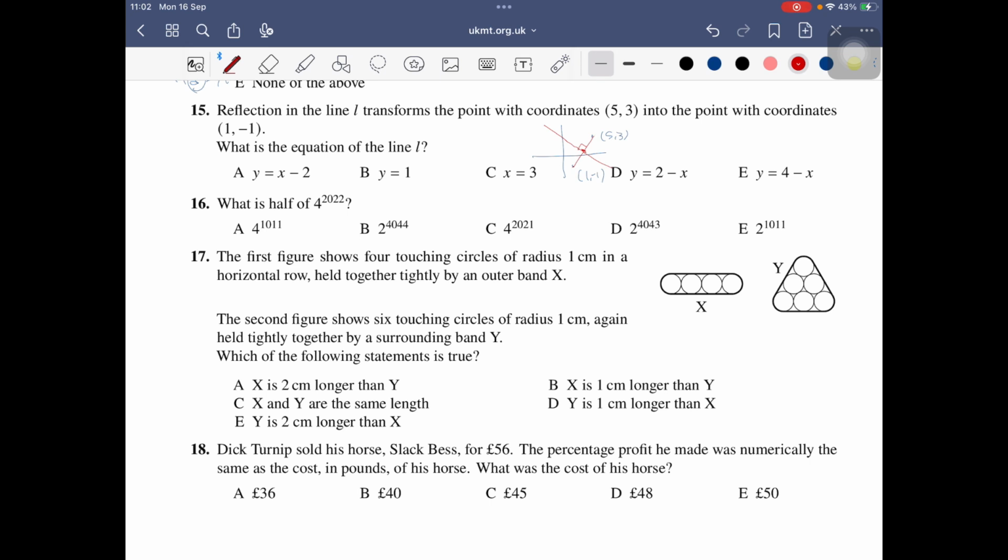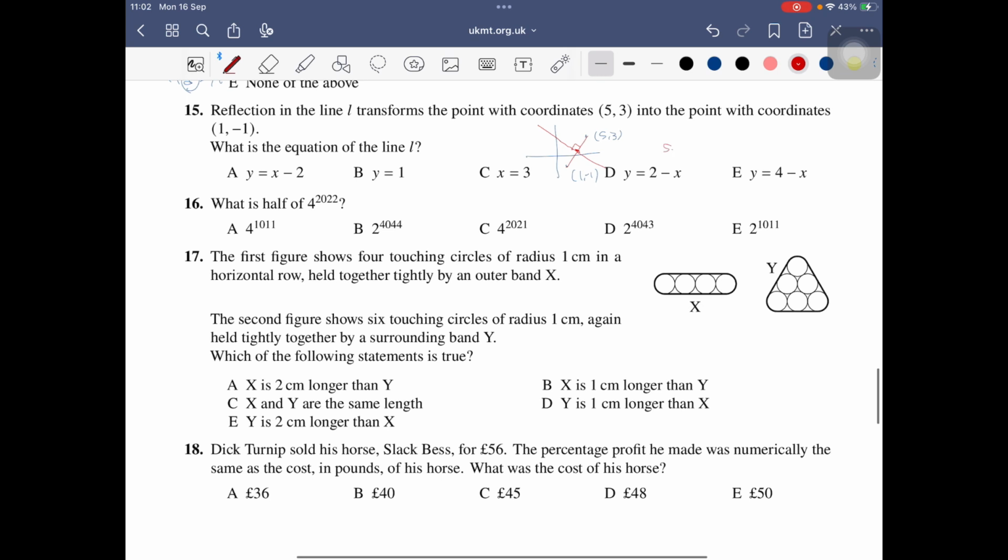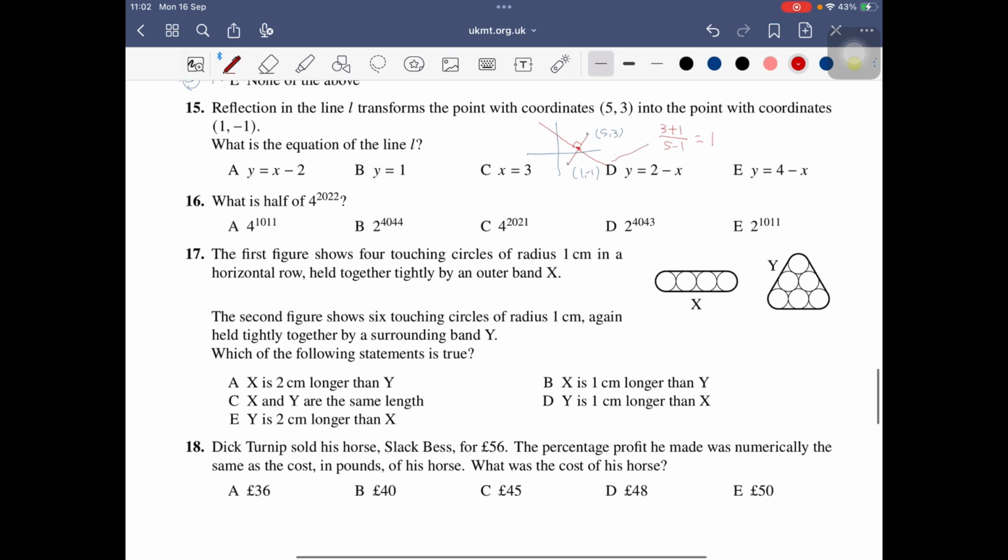So when it becomes perpendicular, we know the slope is the negative reciprocal. Between 5,3 and 1, negative 1, the slope is (5 minus 1) over (3 minus 1)... so the slope is 1. So this perpendicular line should have negative 1, the negative reciprocal.